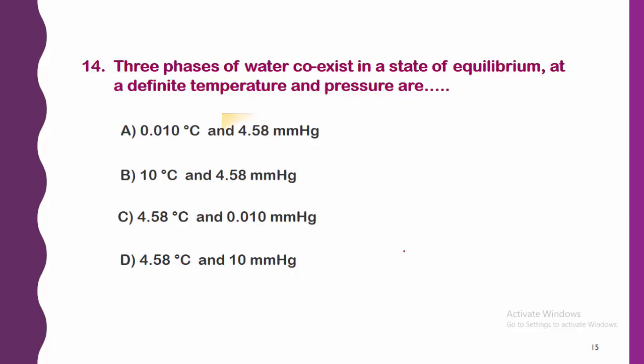So the right answer to this question is option A. Already we have seen in the phase diagram of water that at the triple point the temperature and the pressure are already defined. Therefore, a temperature of 0.01 degree Celsius and a pressure of 4.58 mmHg are defined at the triple point.